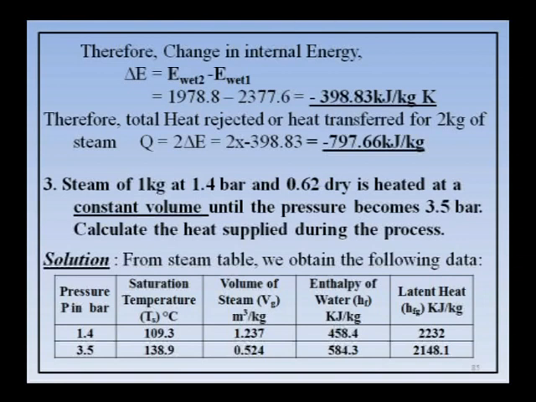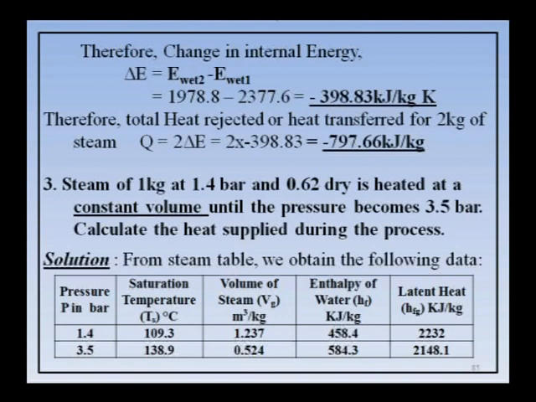So, third problem, steam of 1 kg at 1.4 bar and 0.62 dry. So, first the initial condition is clear, 1 kg steam, 1.4 bar and 0.62 dry is heated at constant volume. He has given the process also, constant volume, until the pressure becomes 3.5 bar.